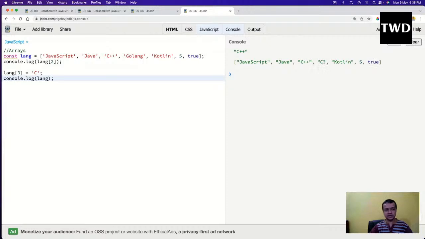See, instead of golang, C was added. Generally this is not a good way to add anything. Generally in arrays, you add something at the end or at the beginning, or remove something at the end or at the beginning. So this is not a good way to do it. We have some methods to do that in arrays, like push, pop, all those methods are there. Okay.